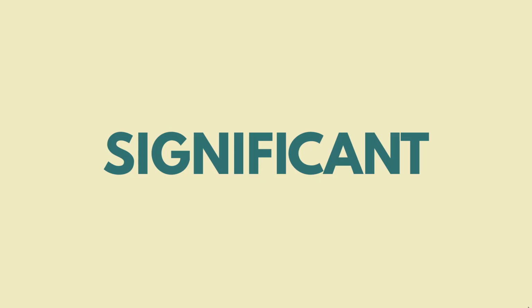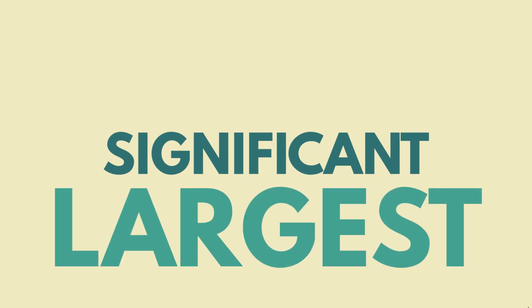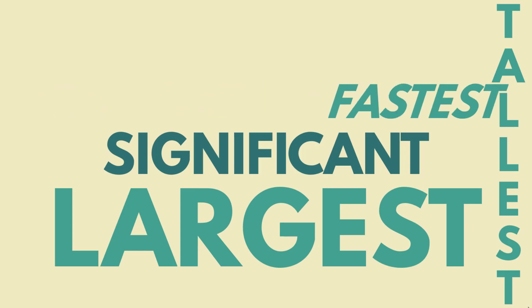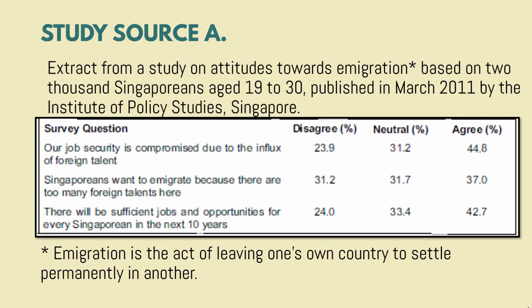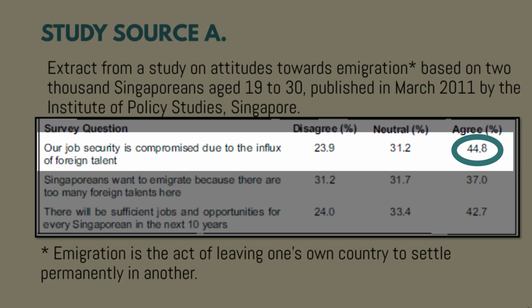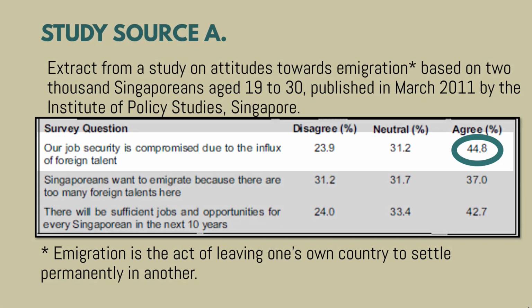When we're looking at statistics, we are looking for a trend that is significant. It could be the largest, the tallest, or the fastest. Let's analyze the data, because that's what we usually look for in helping to find a content match. The most significant is the larger percentage, 44.8%, saying that our job security is compromised due to the influx of foreign talents.